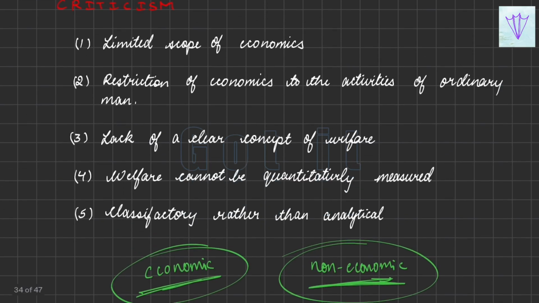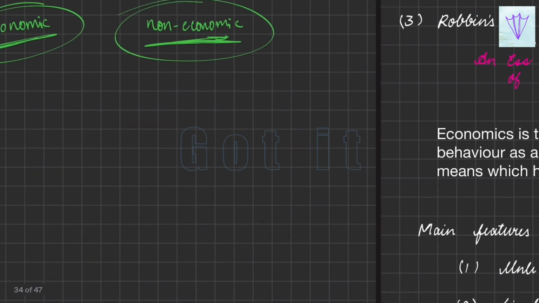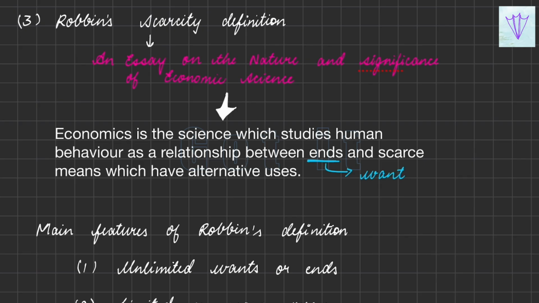Due to all these reasons, there was another person who came up with Robbins' scarcity definition. Robbins has given the scarcity definition in his book, An Essay on the Nature and Significance of Economic Science.